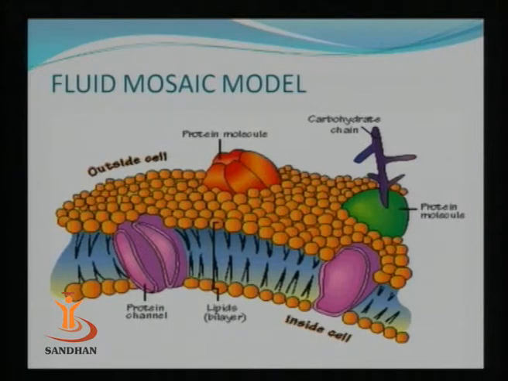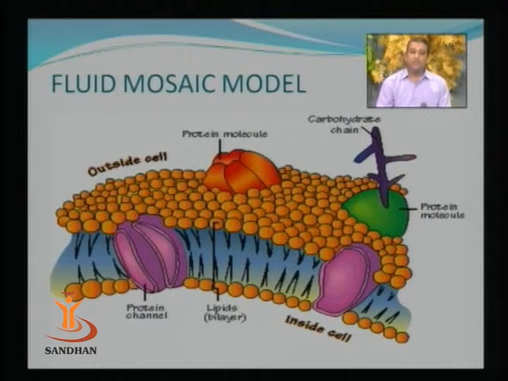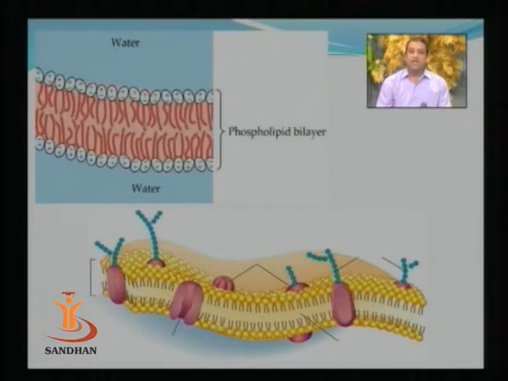Now if we observe the structure of the cell membrane, as you can see in the figure, the cell membrane structure is proposed by the fluid mosaic model, and this fluid mosaic model is made up of phospholipids. So a bilayered lipid is present in the structure of the cytoplasmic membrane, and these bilayered lipids are present along with certain protein molecules, and these protein molecules are of two different types.